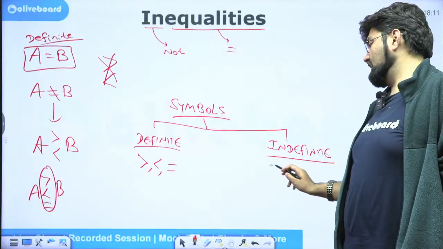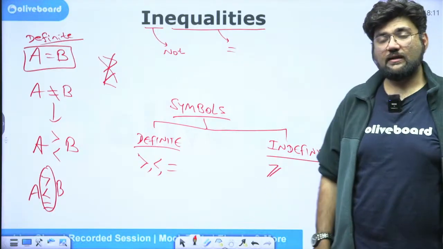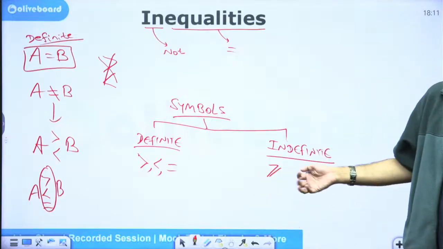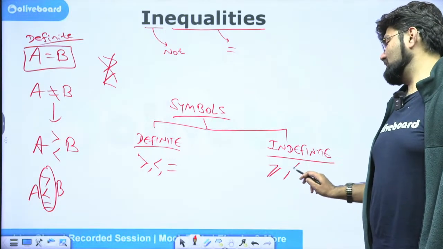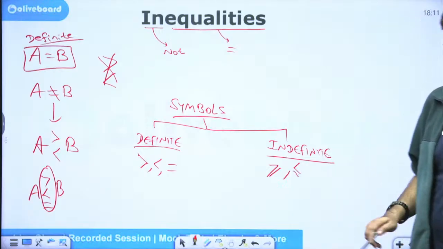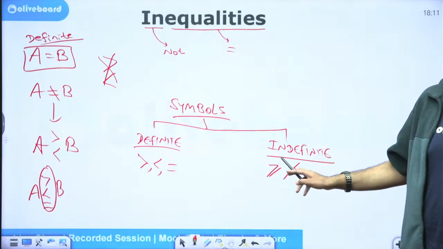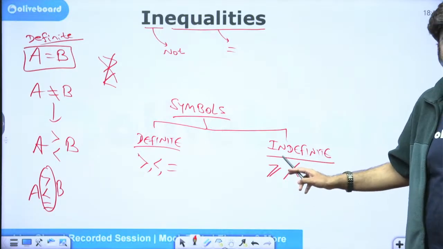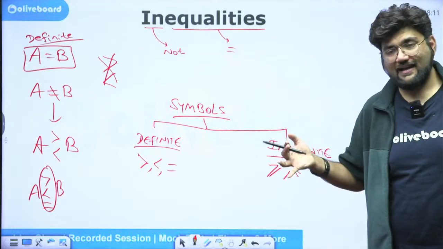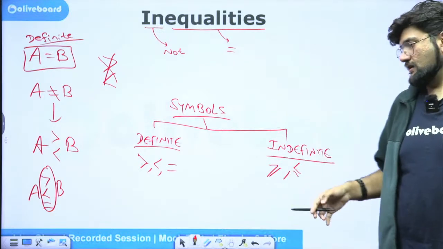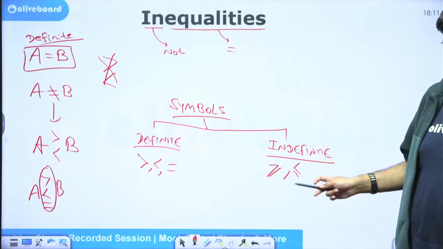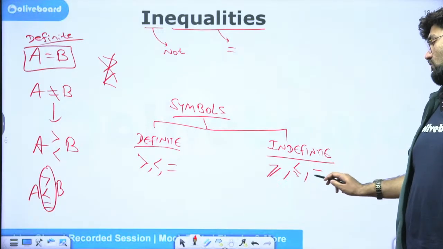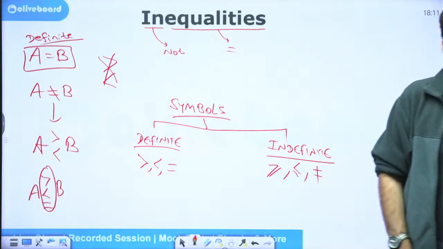But if it is greater than equal to, that implies it is either greater or equal. I don't know which one is true. Okay. If it is less than equal to, again less than or equal to, what am I only sure of here? That it is definitely not smaller. If it is greater than equal to, it is not less than, but either greater or equal. If it is less than equal to, it is not greater than, but it is either less than or equal to. The third case is not equal to. Signs are indefinite symbols.